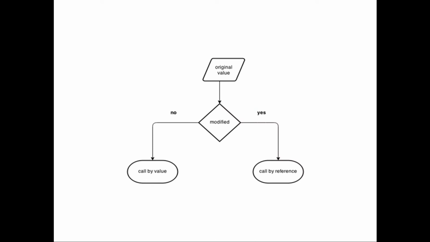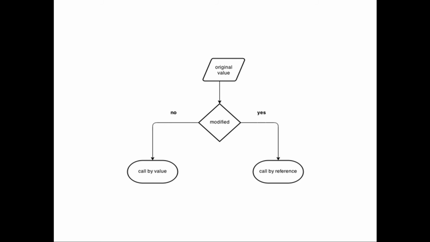Now, if you are taking an original value in int main, and if I think that I need to modify that original value inside a particular function, if I'm able to modify, then I have to use the call by reference method. What do I mean by call by reference? I will go to its address and any changes will be marked permanently in the address. That is call by reference.